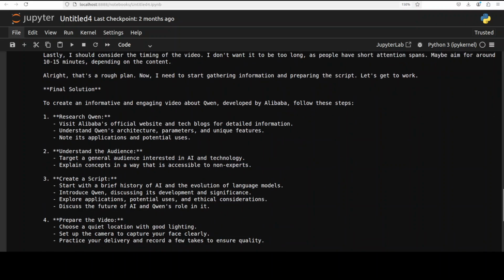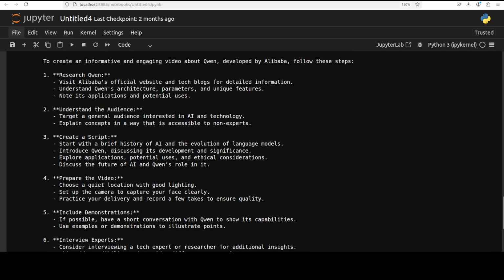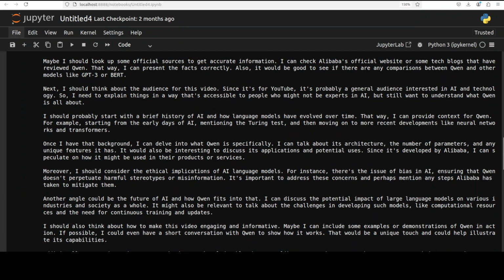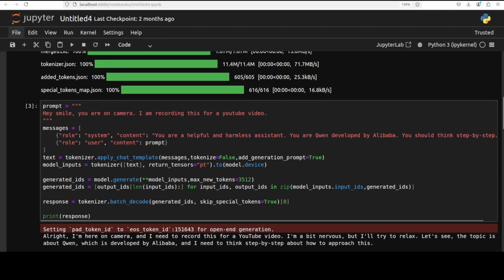And then there is a final solution: research Qwen, understand the audience, create a script. Very nice. That looks good. And you see that by increasing the max new tokens, the full answer is there. So I would say that it's again a really good answer.